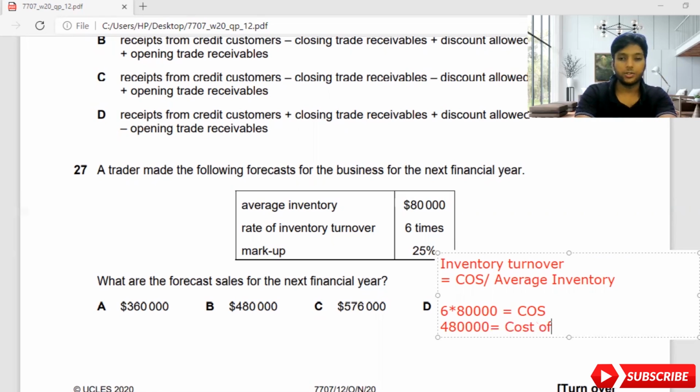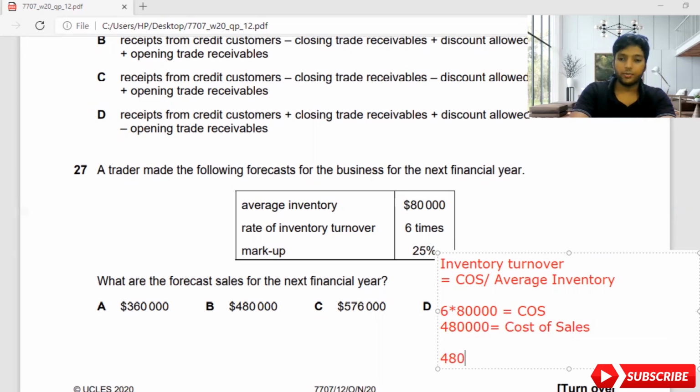Now from cost of sales, you are going to keep a markup of 25%. Easy. Now you have to identify your sales. You always need to keep in mind that markup is related to cost of sales, and margin is related to gross profit or sales. Here they have not spoken about margin. They are speaking about markup.